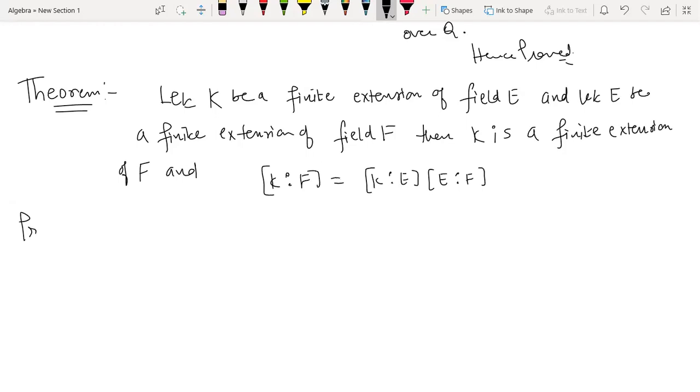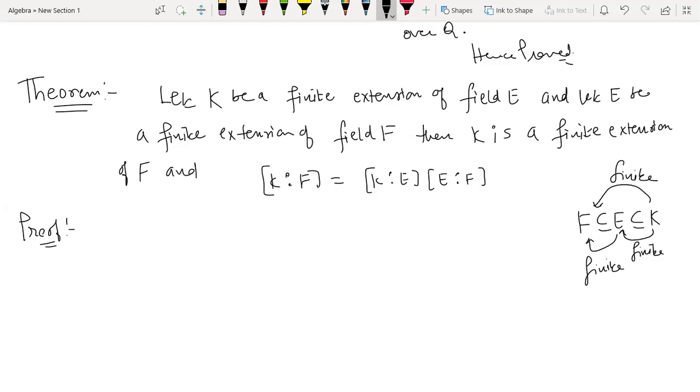This is a very important result: if you keep on extending, you have a field F, you have an extension field E, and then you have another extension field K. So you have this relationship. What we are saying is that if E is a finite extension of F, and if K is a finite extension of E, then K is also a finite extension of F, and this is how the degrees are related.